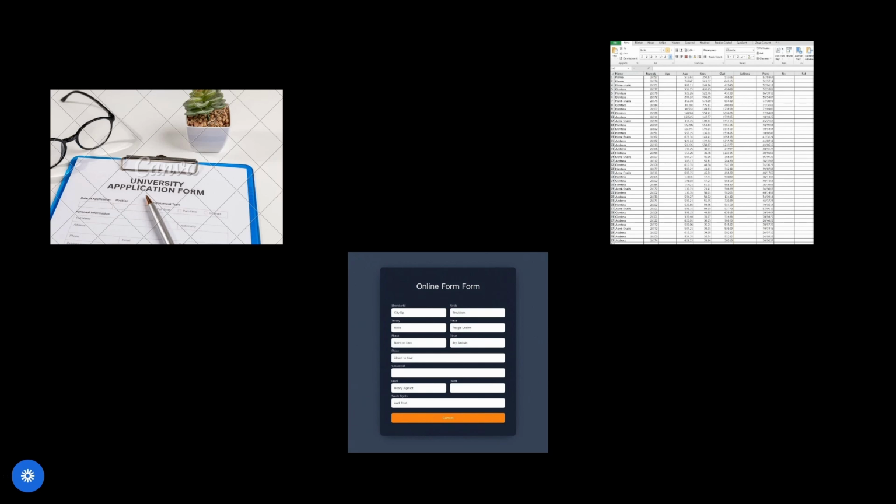So RDD is like a handwritten text form. Now come to the DataFrame. What is a DataFrame? DataFrame is like an Excel sheet.